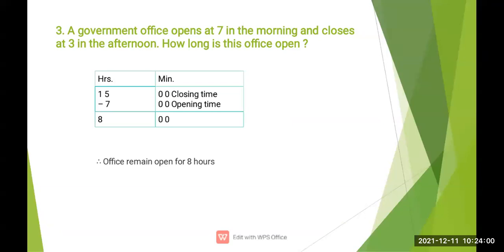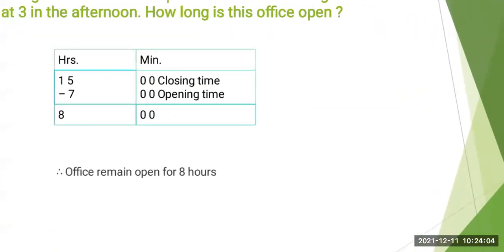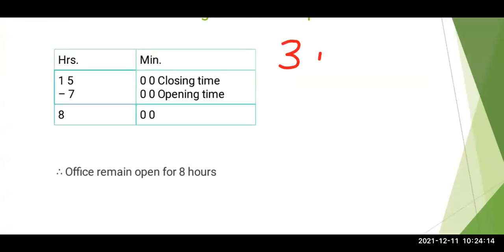So let us see first. Now here you have to convert this 3 in the afternoon into 24 hour.